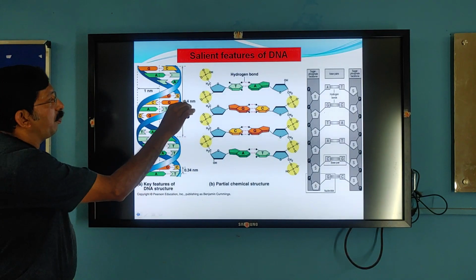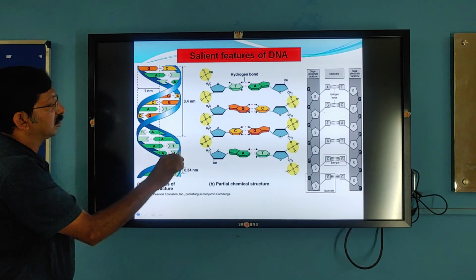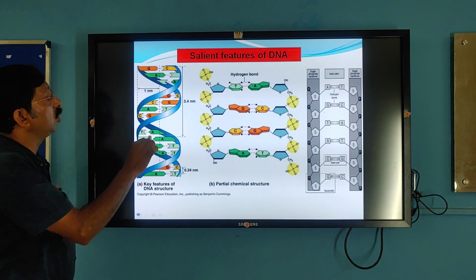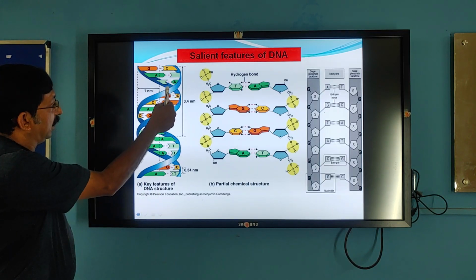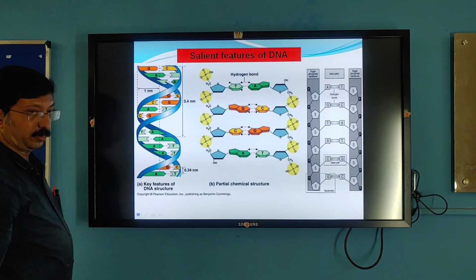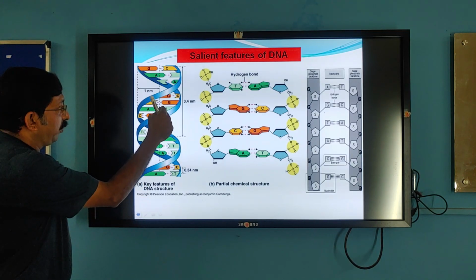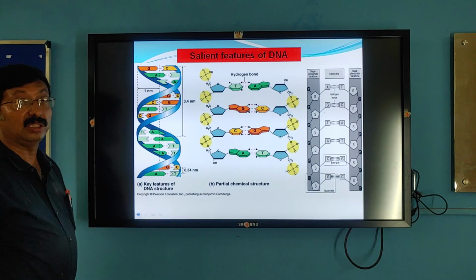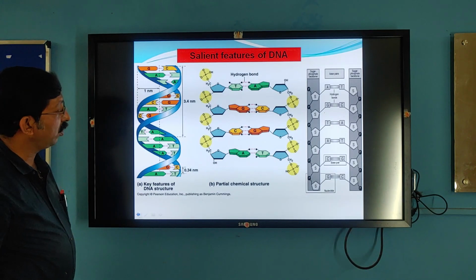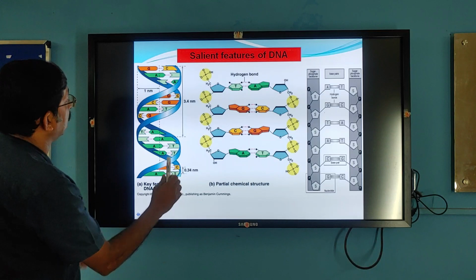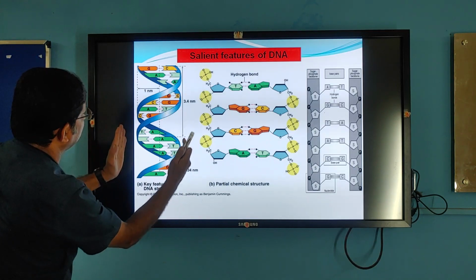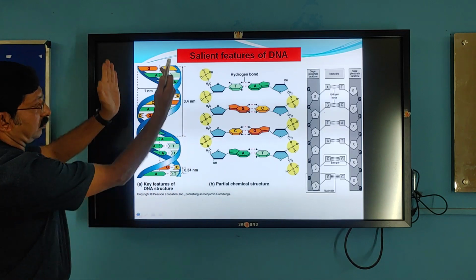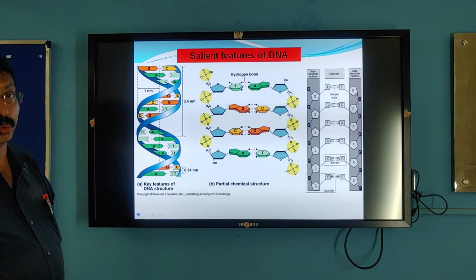measures about 3.4 nanometer or 34 angstroms. And each turn consists of 10 nucleotide base pairs. Each helix contains 10 base pairs. Therefore, the distance between two base pairs is 0.34 nanometer. See here. And the diameter, the thickness of the DNA, is 2 nanometer.